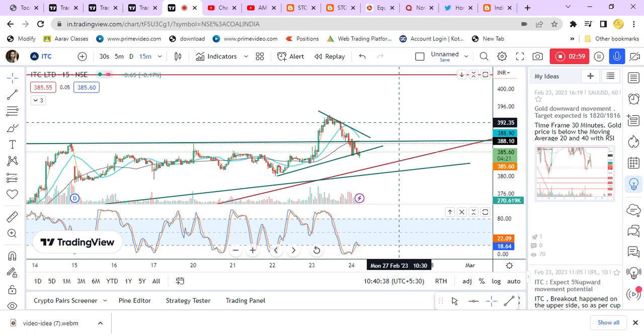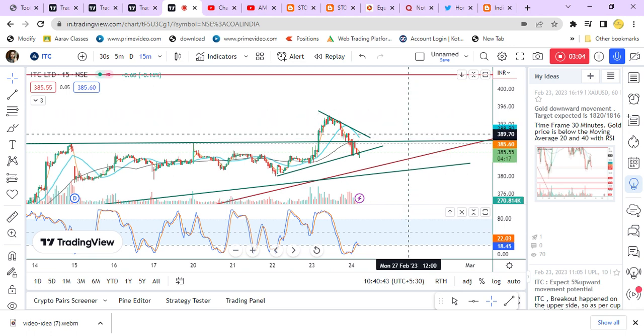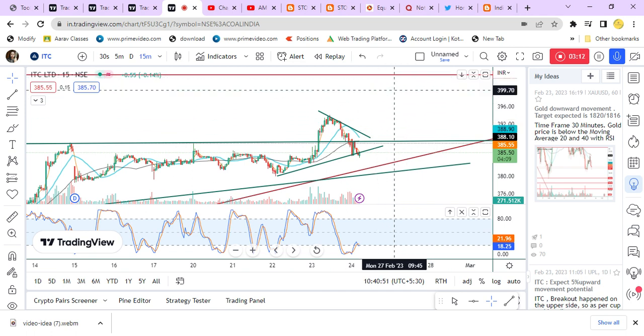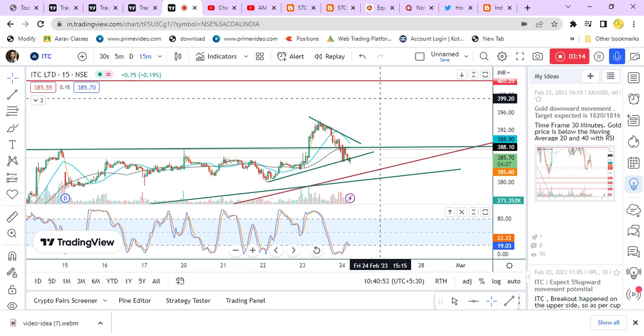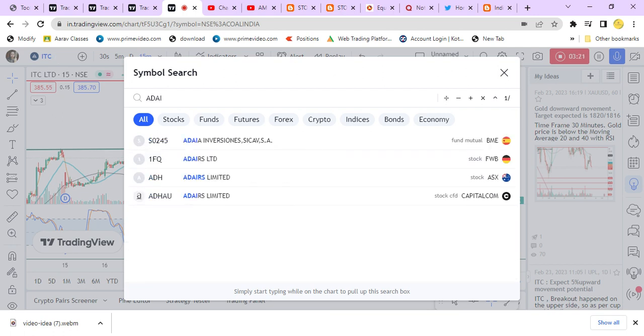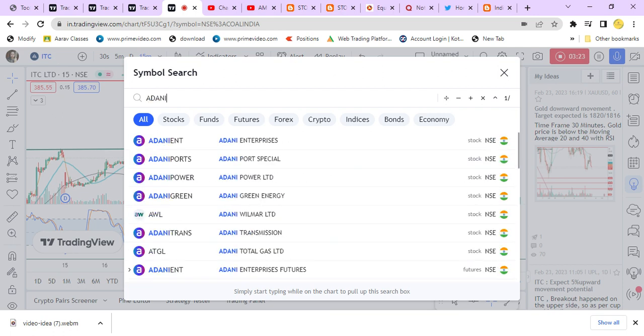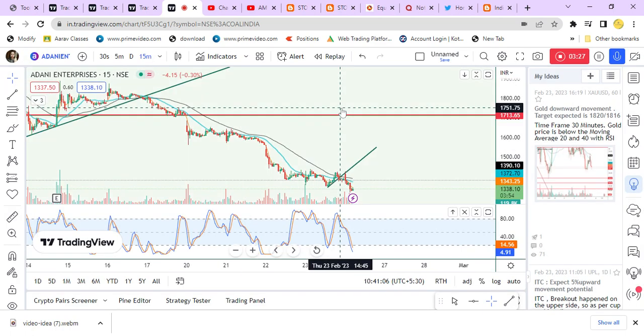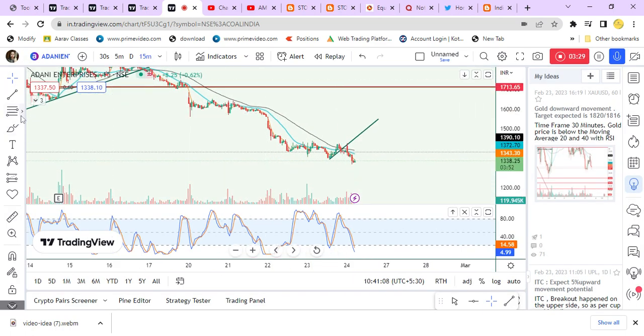So once again if the value crosses this value 391, then we can retake. Only once we can retake, and the target is 405. So this is about ITC, and the next call is Adani Enterprise. The pressure is on lower side.